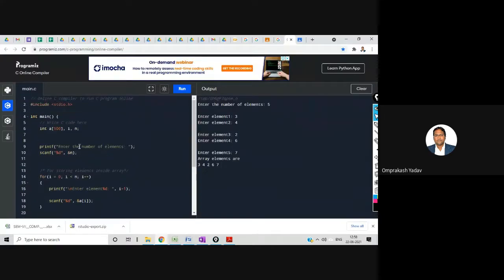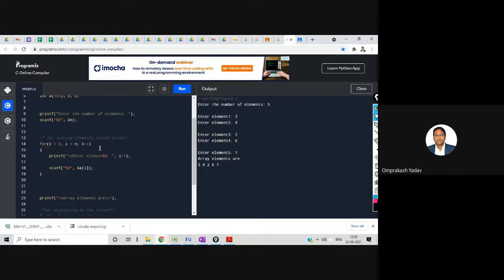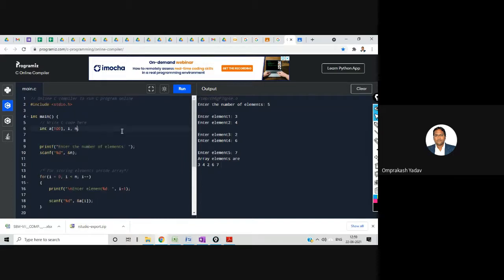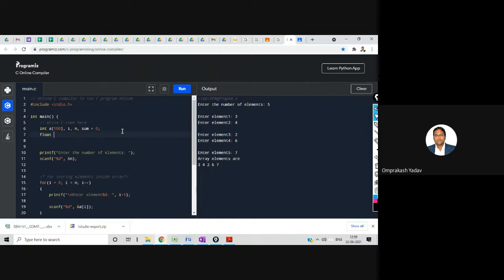Now if you see here, all the program I have already written, right? What I only need to do, because this particular program will ask n numbers from the user and it will display them on the screen. Okay, so I'll leave that program as it is. The only thing I am supposed to determine is the average, so I'll first declare over here sum, so that I can do sum equal to 0. I'm initializing sum equal to 0. Then I'll declare one float variable as average.